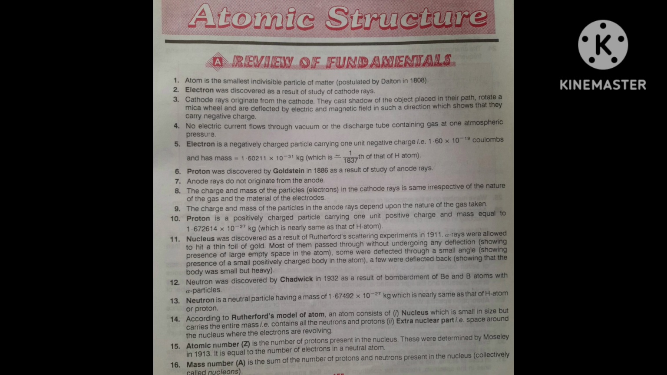Next point, that is the mass number. That is represented by capital A. Mass number is the sum of the number of protons and neutrons present in the nucleus and collectively called nucleons. The question is asked, what are nucleons? Nucleons means proton plus neutron; the number of protons plus number of neutrons, both collectively called nucleons.